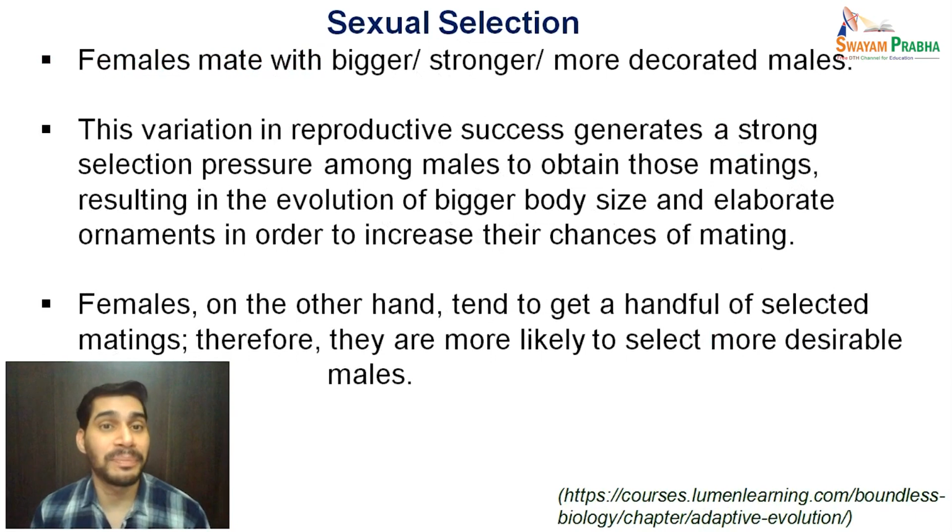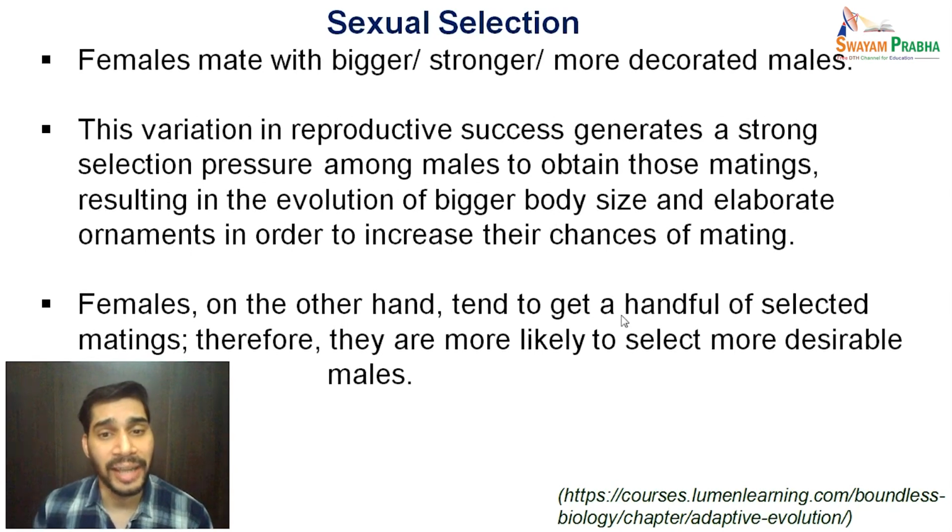Because of this pressure of sexual selection, evolution is going towards bigger body size or elaborate ornaments or body strength and so on, so that they can have better chances of being selected and thus the chances of reproductive success.